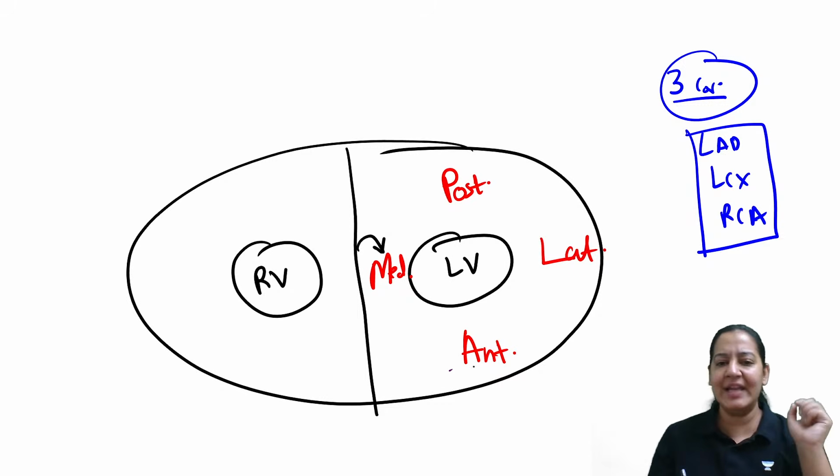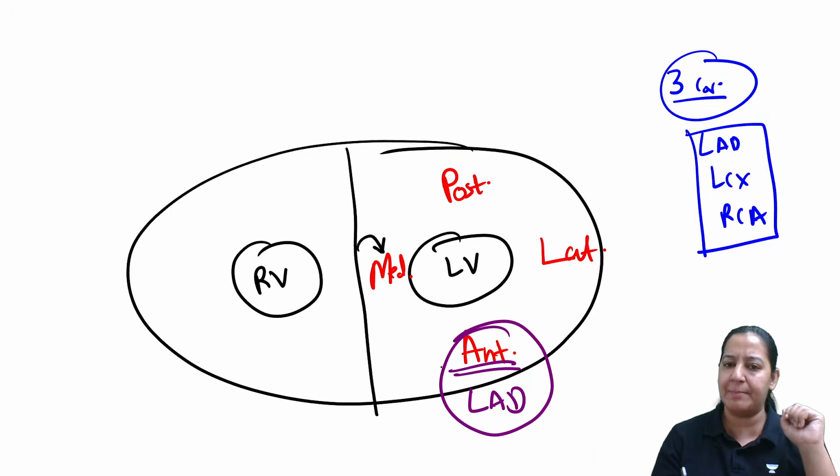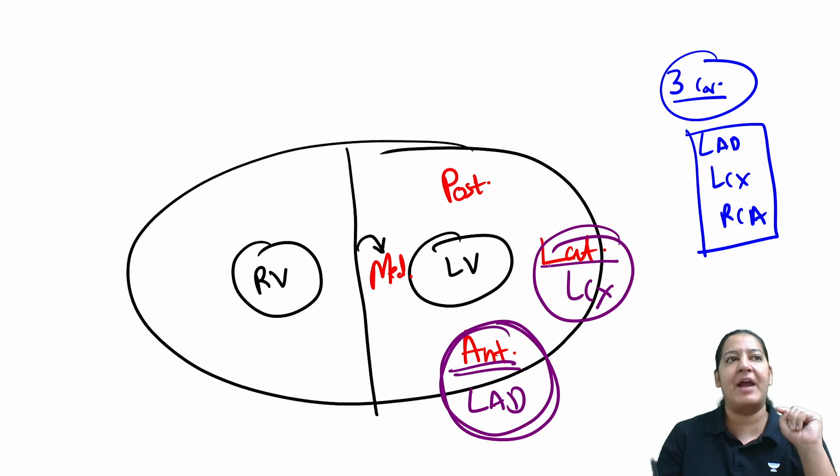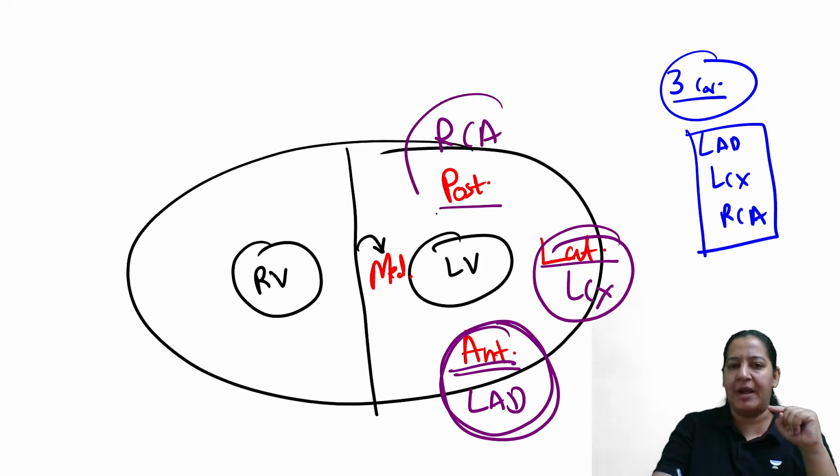Okay, so the anterior wall is supplied by LAD. Most important: the anterior wall is supplied by LAD. Please learn it. The lateral wall is supplied by LCX. Lateral is supplied by LCX. Right? And the posterior wall is supplied by RCA. Posterior is supplied by RCA.